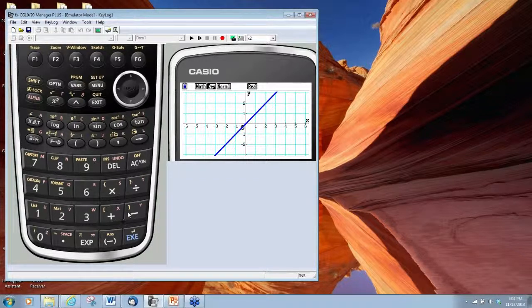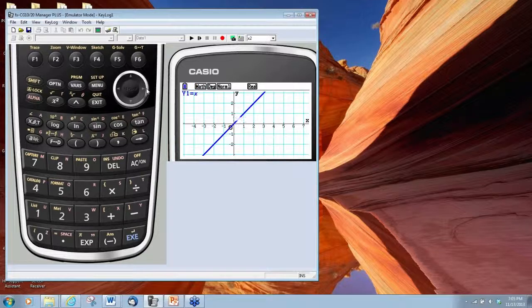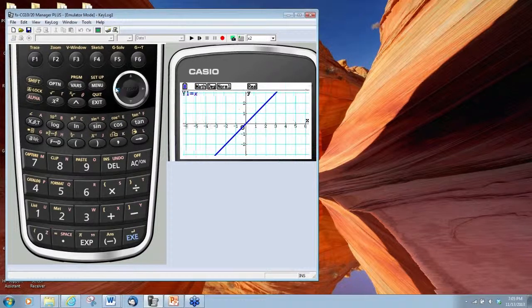Now, one of the things that we can do on the Casio Prism is that if we use two of the hotkeys that I'm pointing at here, the plus sign and the minus sign, by pressing the plus sign, we can zoom in on our graph. And then by pressing the minus sign, we can zoom out on our graph based on our zoom factors. We can also manipulate the screen by using the arrow wheel by moving it up and down, and to the right and to the left.